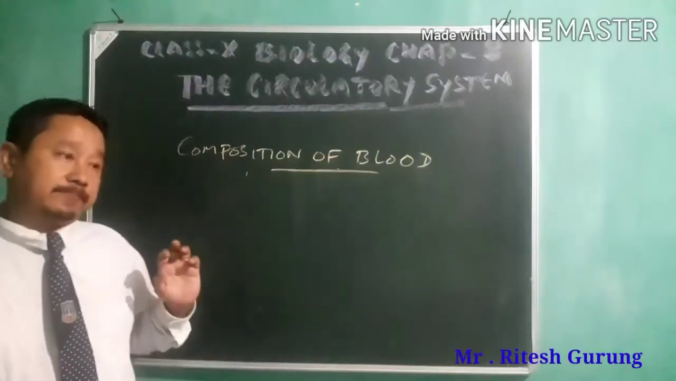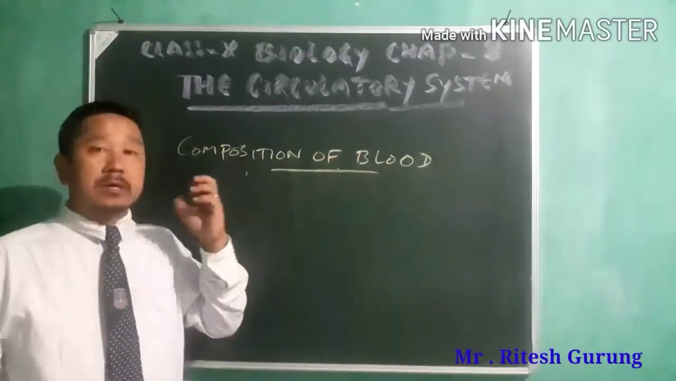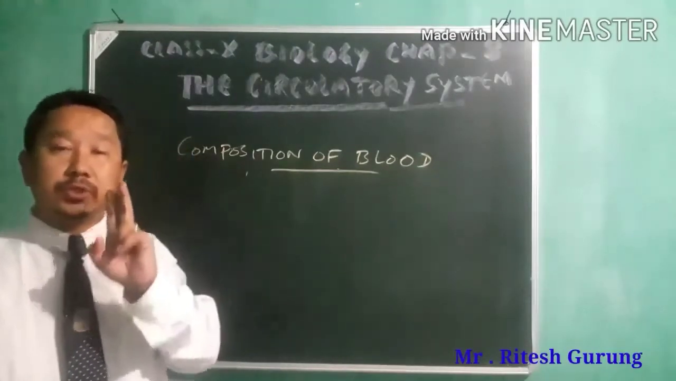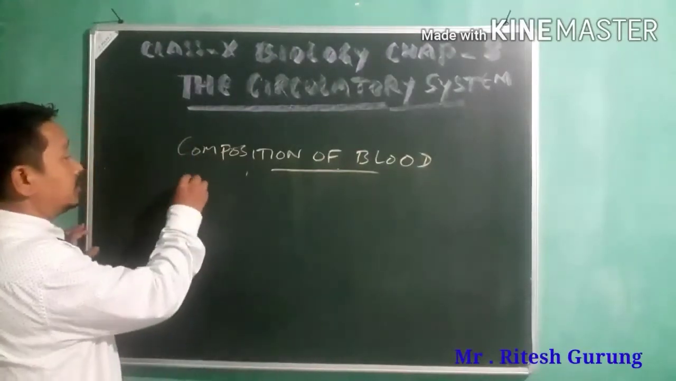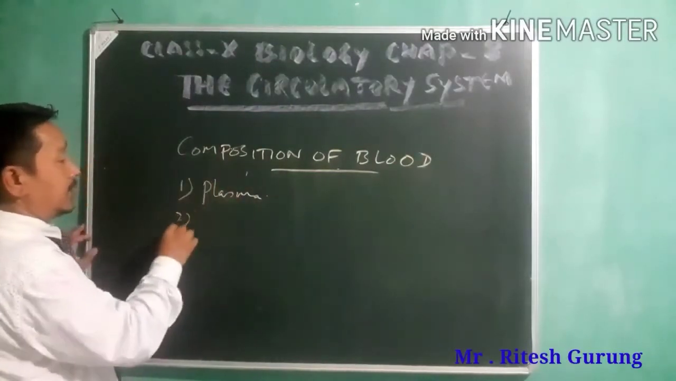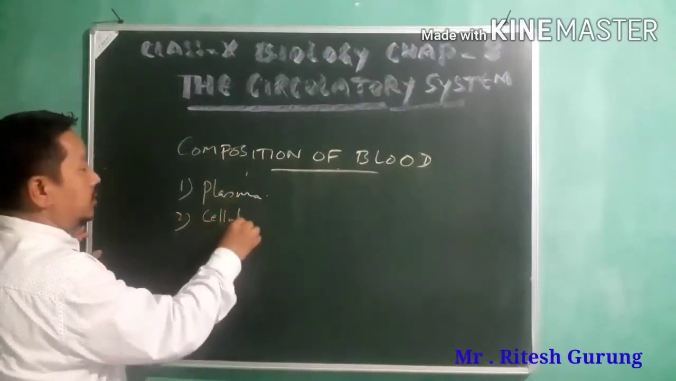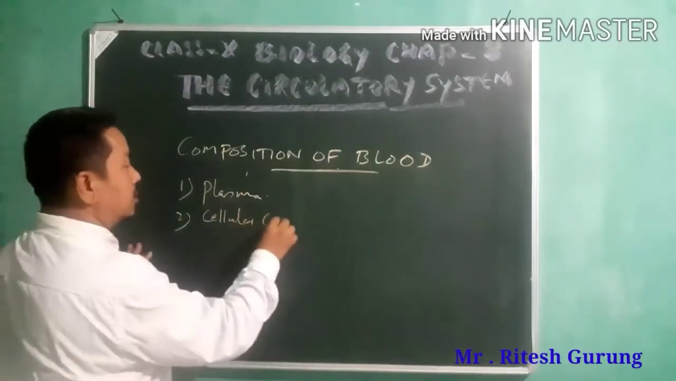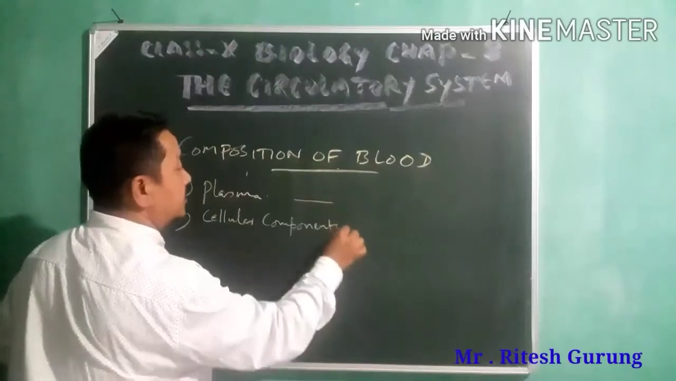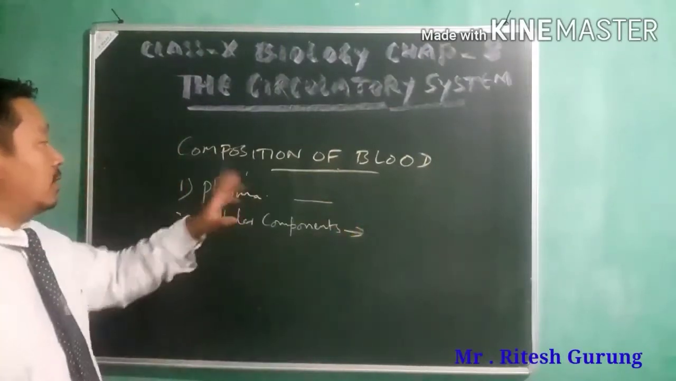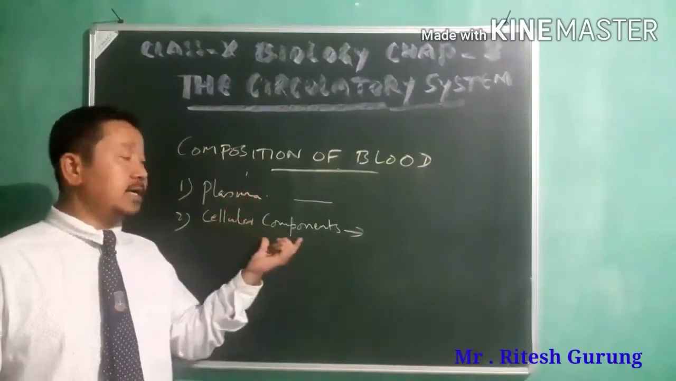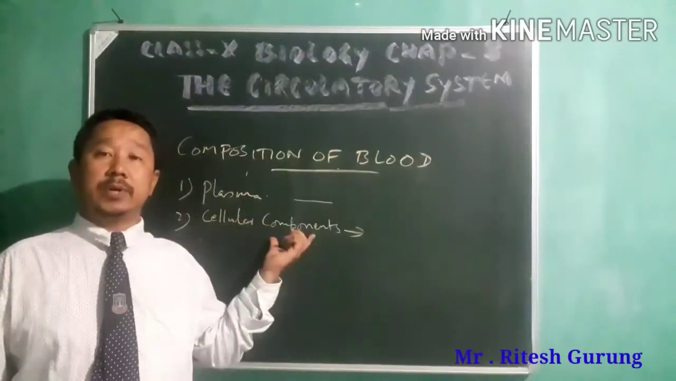Okay, and see here, composition of blood. Blood is mainly composed of two things: plasma and cellular components, you can say. All right, so blood is composed of mainly two components. They are plasma and cellular components.